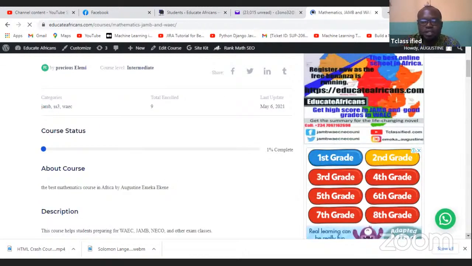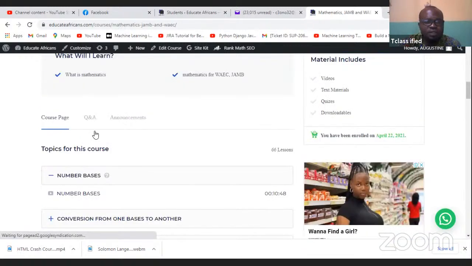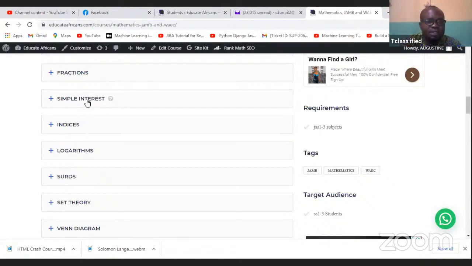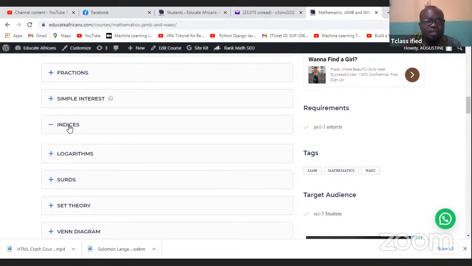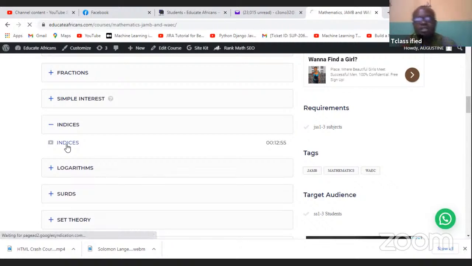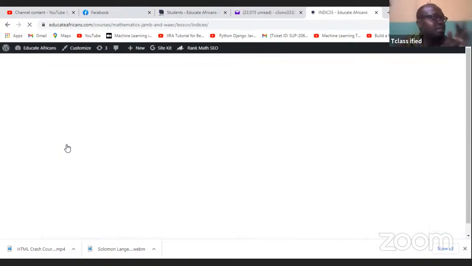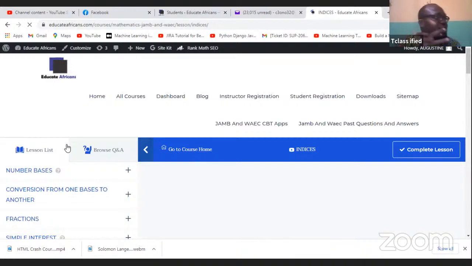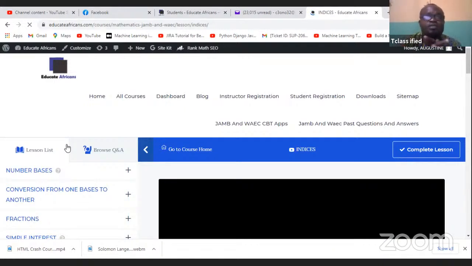So continue lesson, just register immediately. It's a simple step. So these are the topics. We'll just finish simple interest. That's the last thing we looked at. So we look at indices, next class logarithm, surds, set theory, Venn diagram, and the rest. So let's get to indices and click on it. Indices is very, very fundamental in your mathematics. You need to understand indices in order to move on.